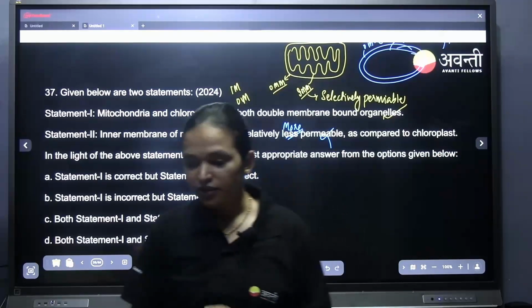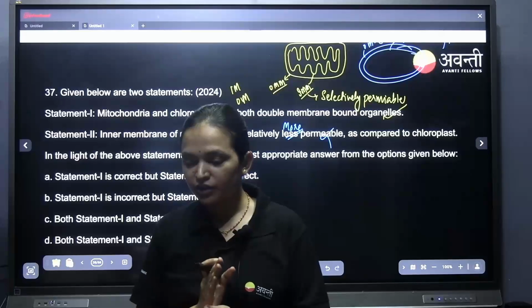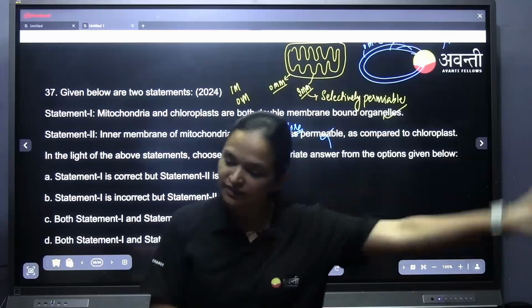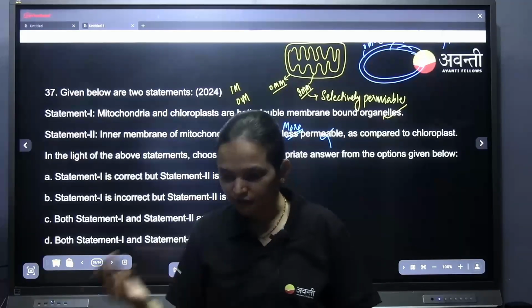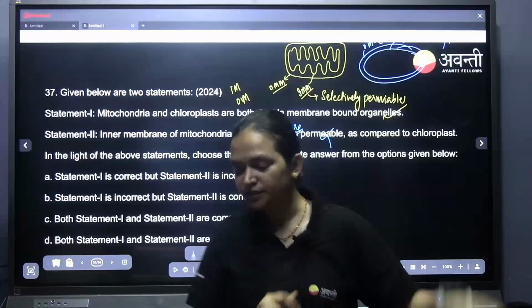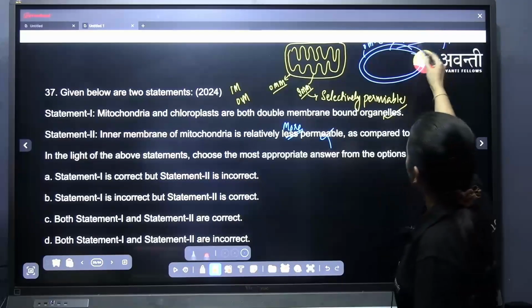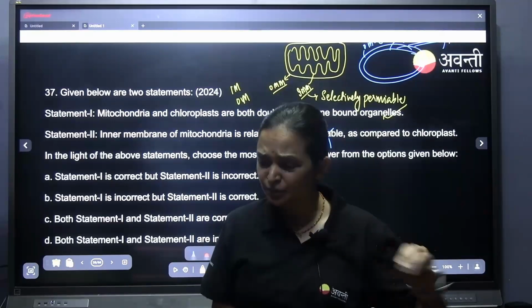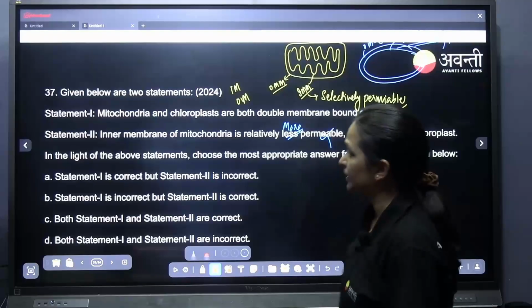Now the inner membrane of the mitochondria is your room and you have the cupboard, right? Now the cupboard is very less permeable. Even family members cannot open your cupboard. That cupboard is the inner membrane of the chloroplast. That is even more selectively permeable.